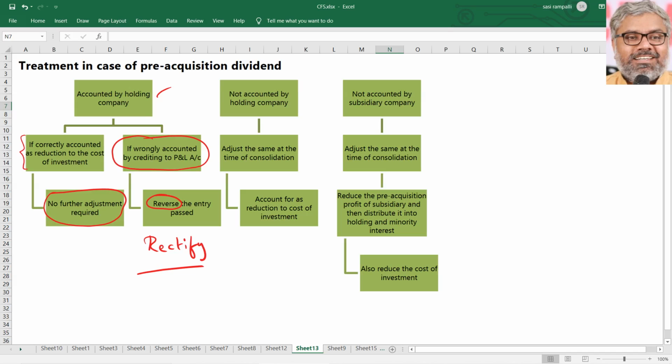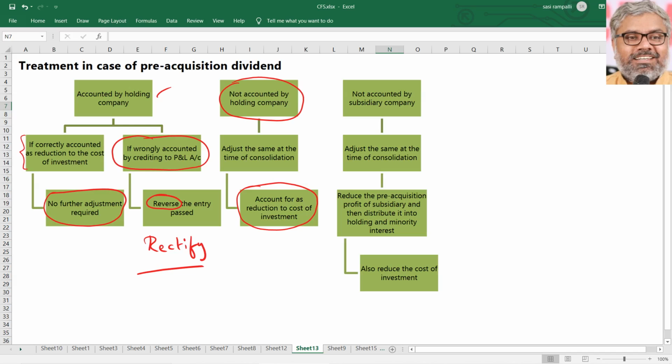If there is a mistake that is given in the question, don't assume things. Whatever is given in the question, that only will have to be adjusted. Then, what if it is not accounted by the holding company at all? That is better than rectification. We account for it now. How? We account for it by reducing the cost of investment.